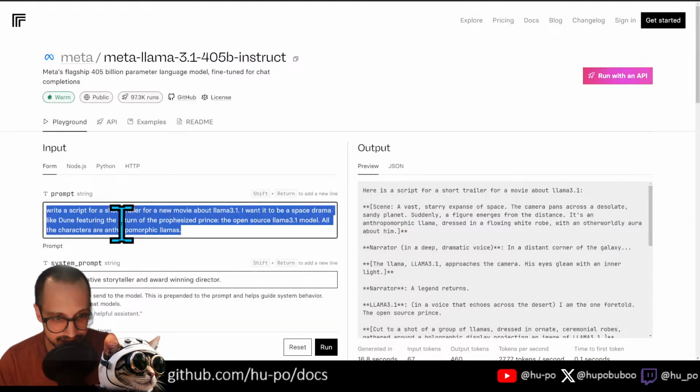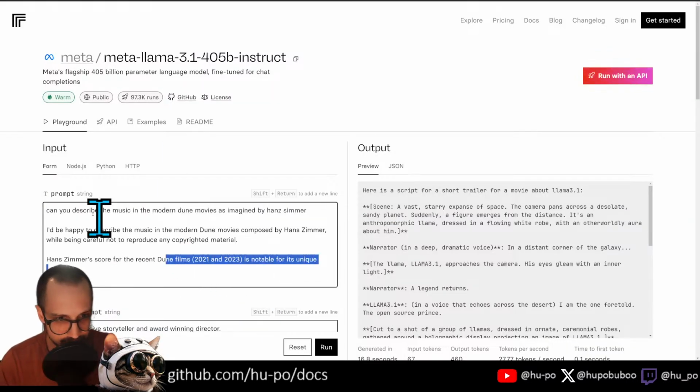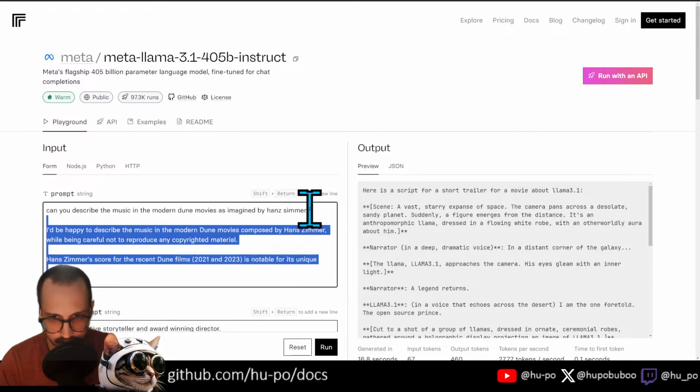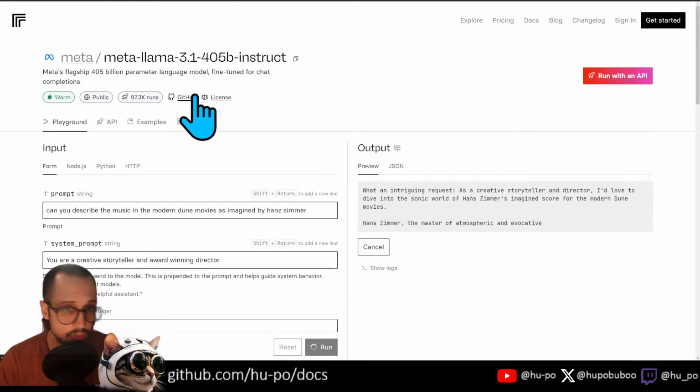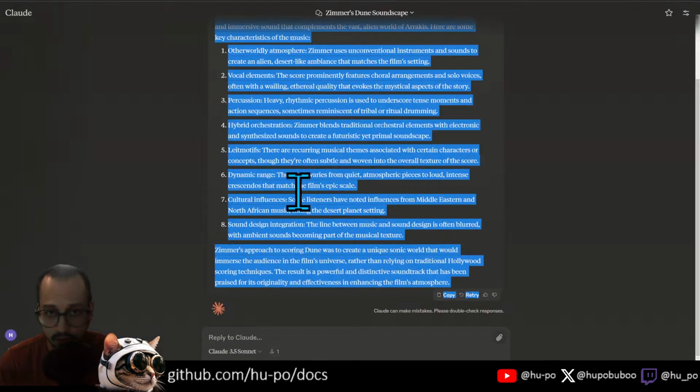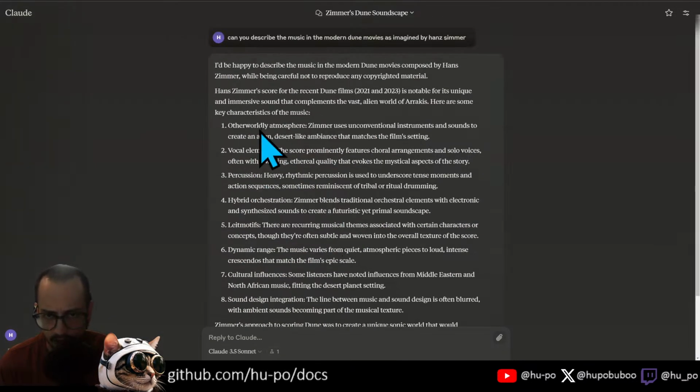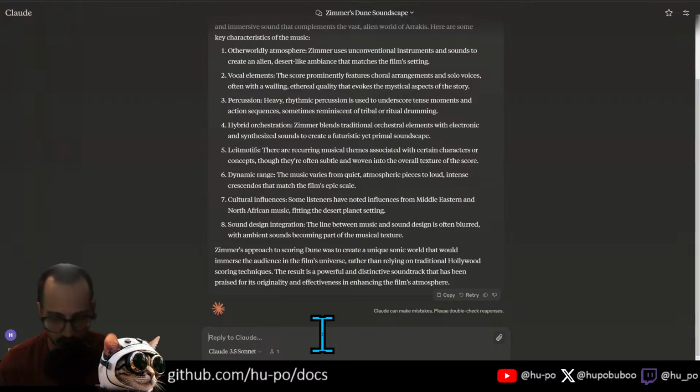Let's also ask Meta. Let's see. Unconventional instruments, alien desert-like ambience. Shorten this into a prompt for a music generator.